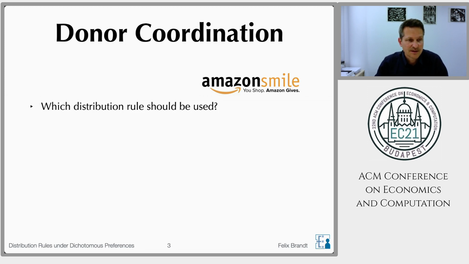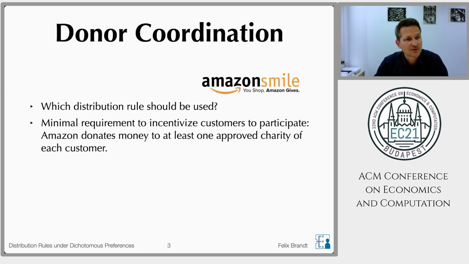So for example, here's a minimal requirement that we could impose on distribution rules. In order to incentivize customers to participate in the Smile program, Amazon should donate money to at least one approved charity of each customer. That seems like a reasonable minimal assumption because, for example, we would not want that all money goes to the most popular charity, because if you're not a fan of this charity, then there's no benefit for participating in this program.